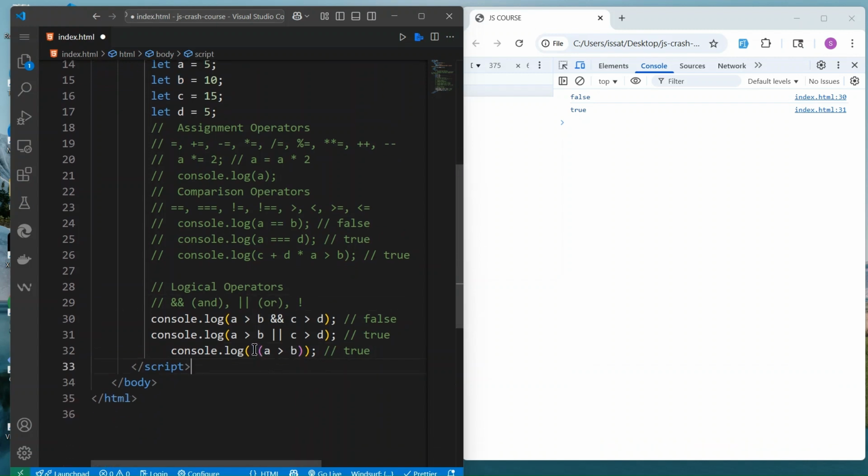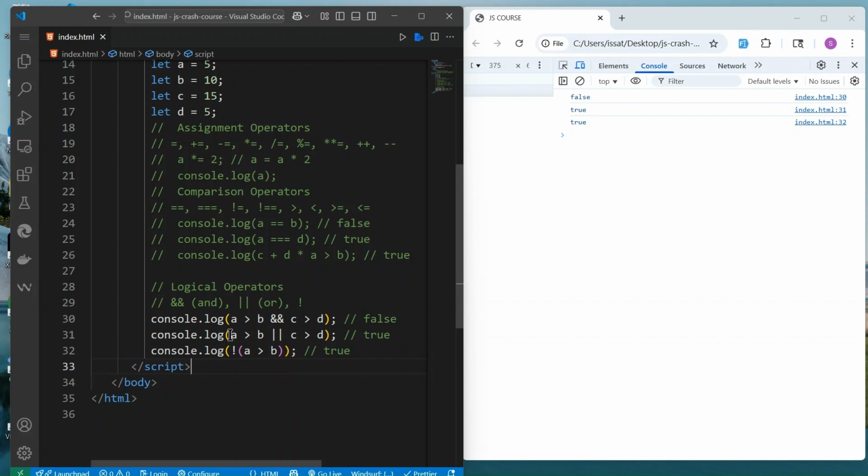What we do here is pass this exclamation point to check if not. If A is greater than B, we know the answer is no, because if you see A and B, the answer is false. A is equal to 5 and B is equal to 10. If I reload, you see it is equal to true, because A is not greater than B.